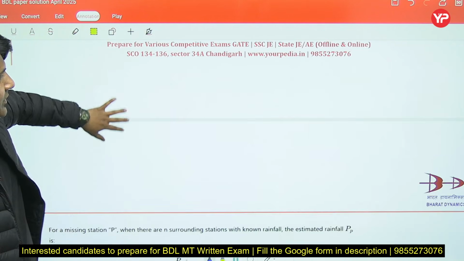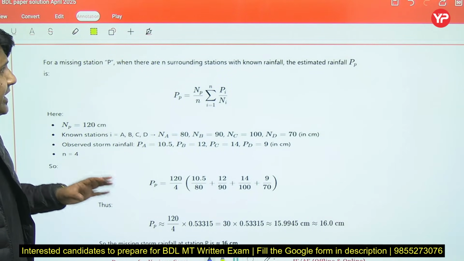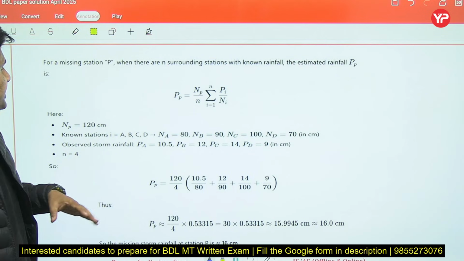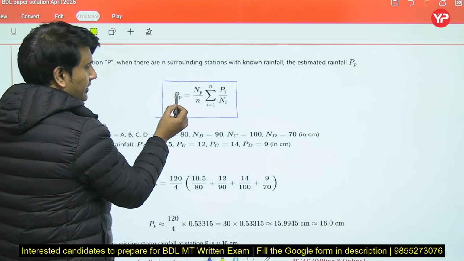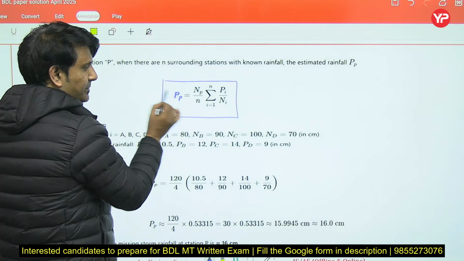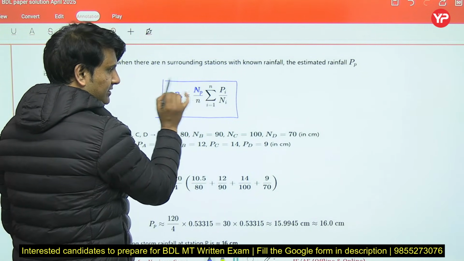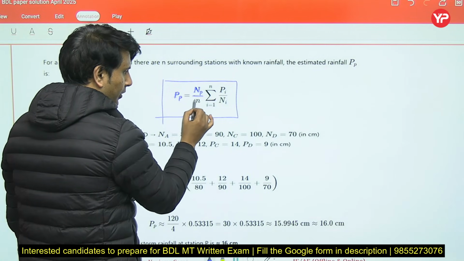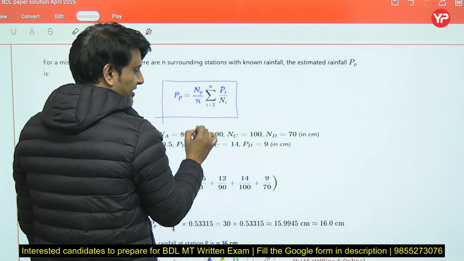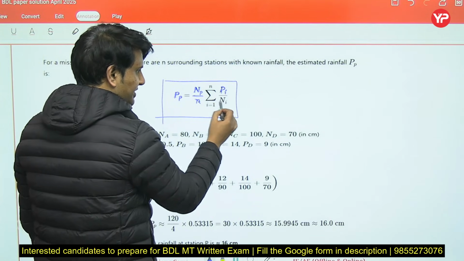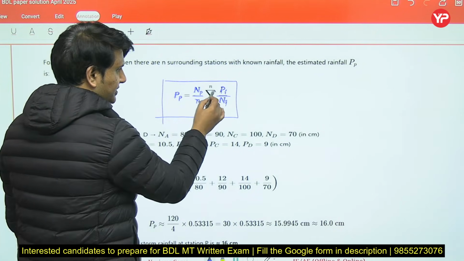So if we have missing rainfall data at particular station, we can calculate from this formula. Precipitation at P station, right? This is the normal precipitation at that particular station upon number of other stations. This is precipitation at all other stations. This is normal precipitation at all other stations.